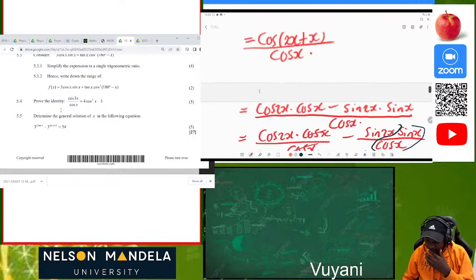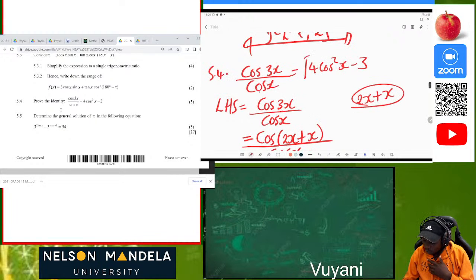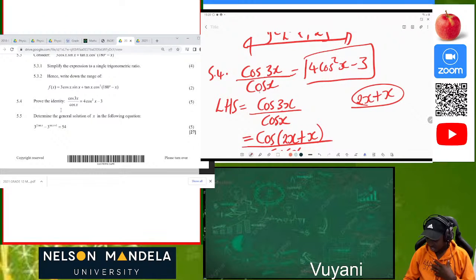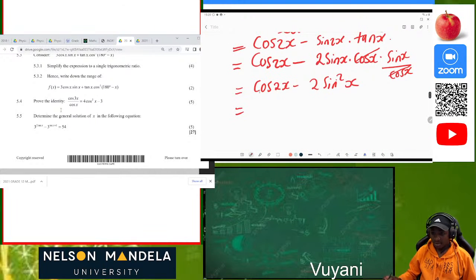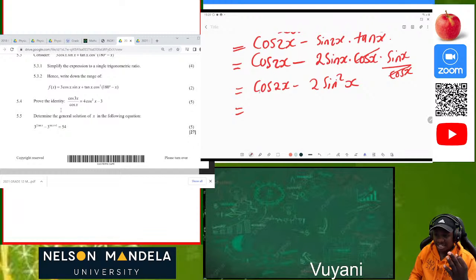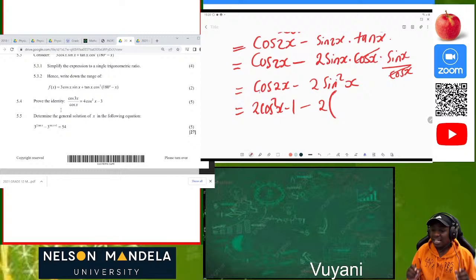Let's look. It is supposed to be equal to 4 cos squared of x minus 3. So there is nothing about sine here, only cos. Okay, great. So now let's go. We know that cos 2x can be written in 3 expressions, and we only want cos as our final answer. So this can be 2 cos squared of x minus 1, minus 2 sine squared of x. We know that sine squared of x is the same as 1 minus cos squared of x.